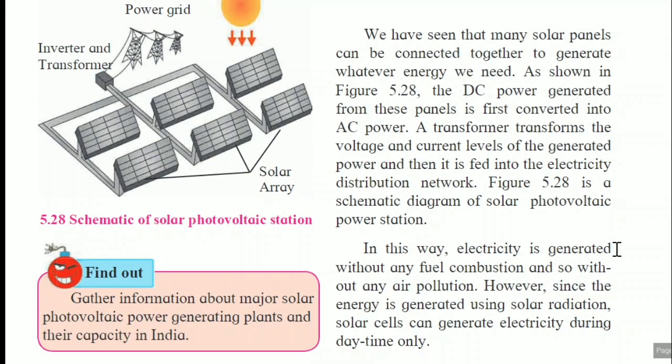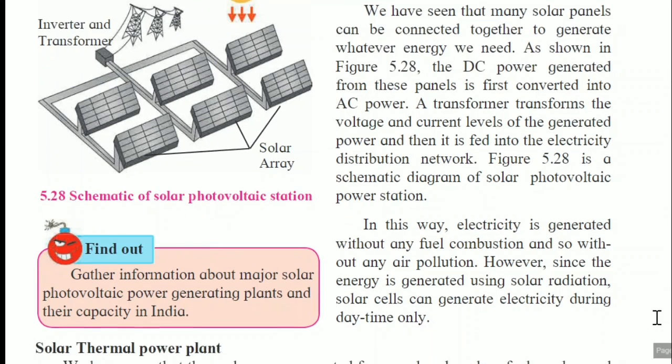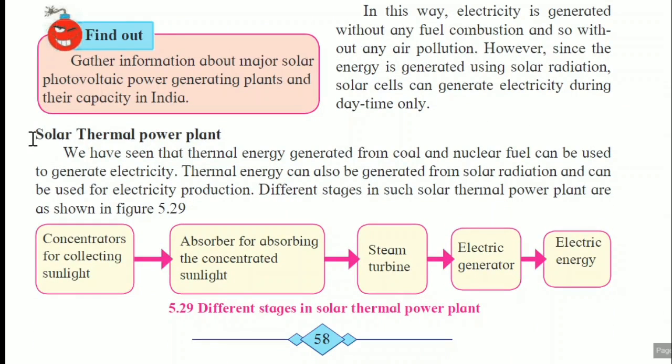In this way, electricity is generated without any fuel combustion and so without any air pollution. However, since the energy is generated using solar radiation, solar cells can generate electricity during daytime only. Now, the second option is the solar thermal power plant. We have seen that thermal energy generated from coal and nuclear fuel can be used to generate electricity. Thermal energy can also be generated from solar radiations and can be used for electricity production.